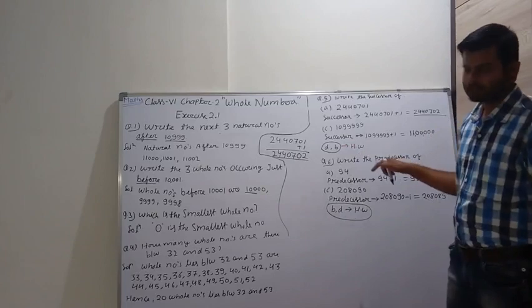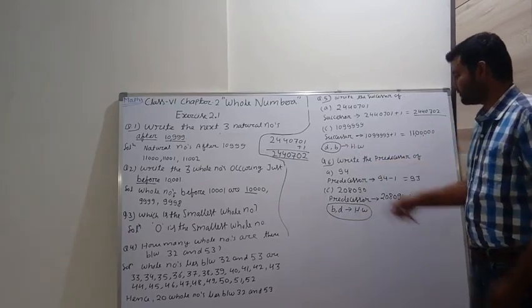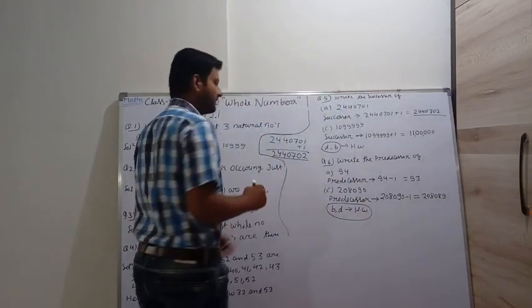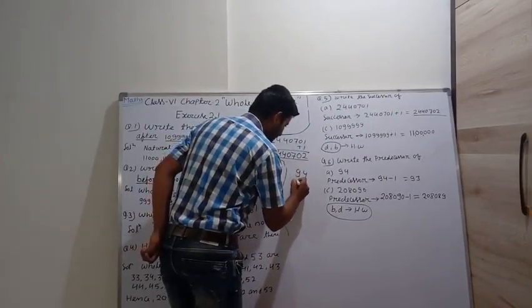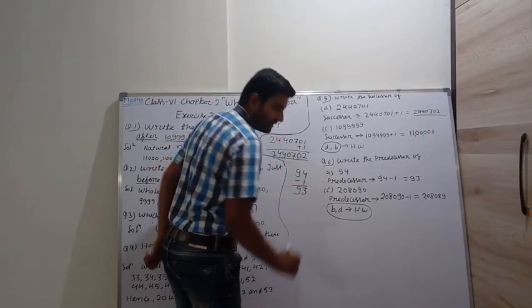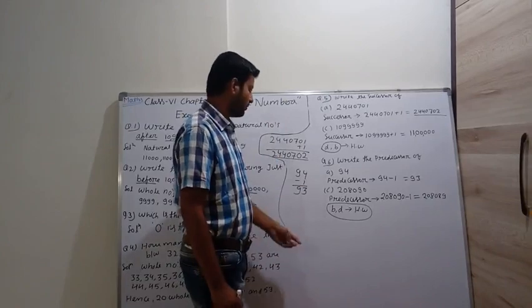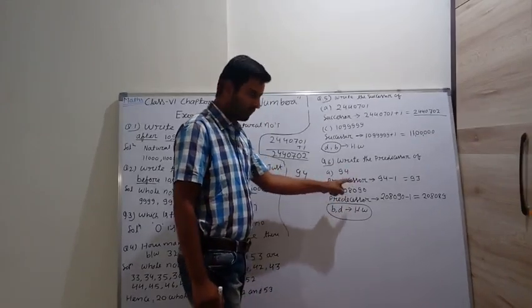Now move to the next question, question number 6. Write the predecessor of 94. Predecessor means we have to subtract 1. So 94 minus 1, we get 93 as a result. So 93 is the predecessor of 94.